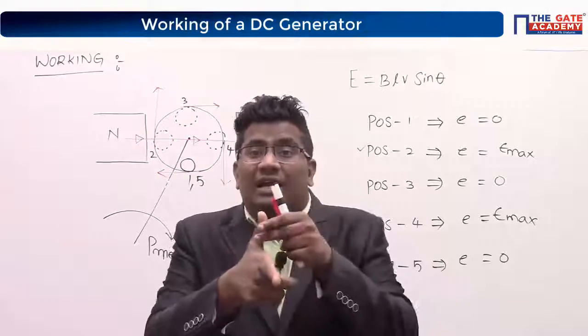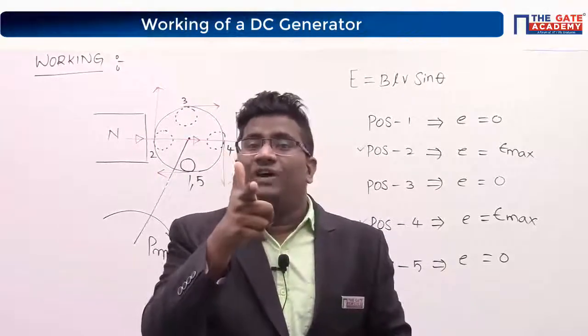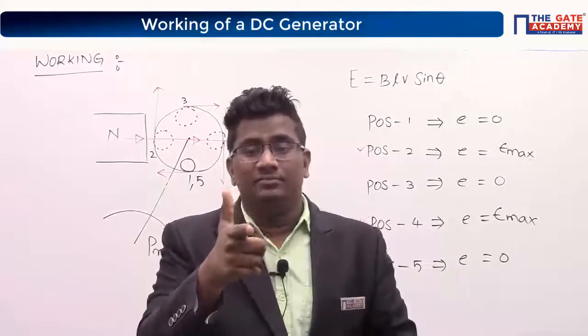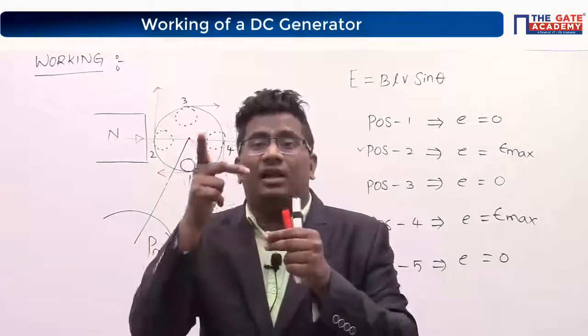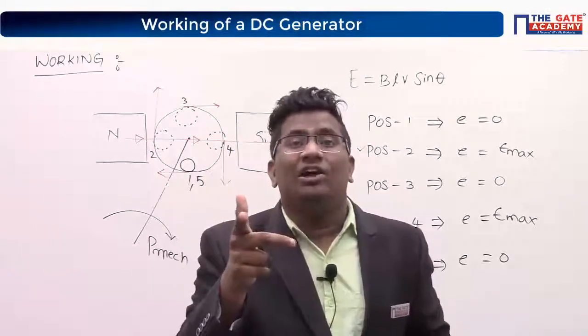The first finger indicates the direction of the field. And the middle finger indicates the polarity of induced EMF.